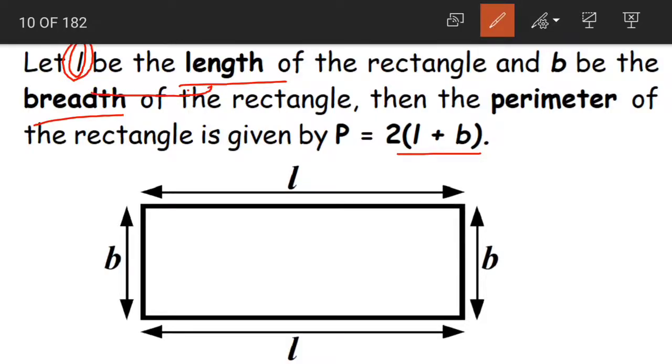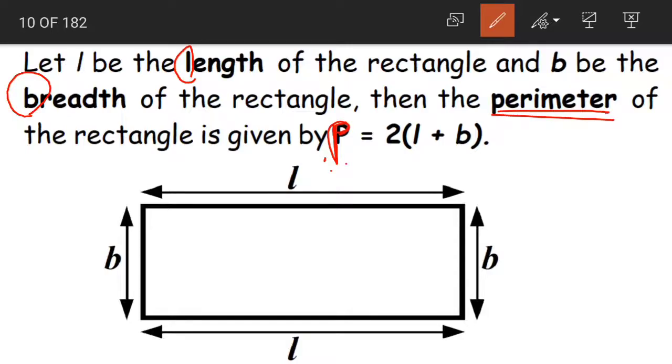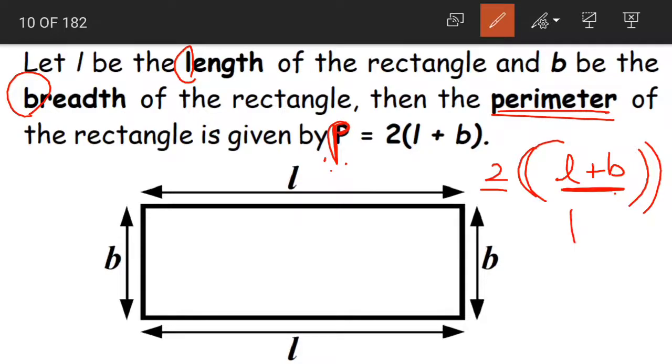Now when we say that the length is L and the breadth is B, the first letters of length and breadth, then the formula would be P is equal to 2 into L plus B, where P is the perimeter. Here brackets also represent multiplication children. Brackets means multiplication. Now 2 into L plus B. What is L?